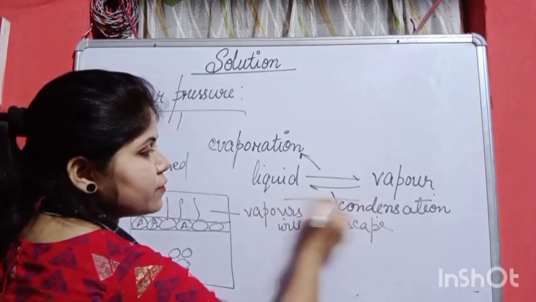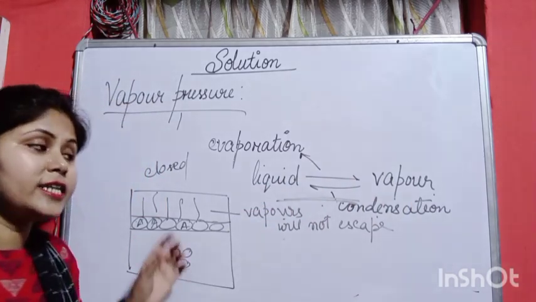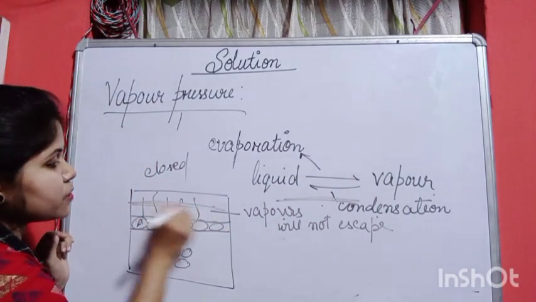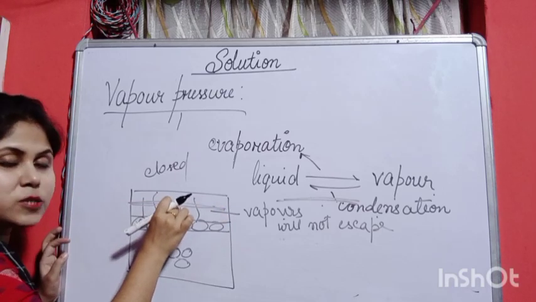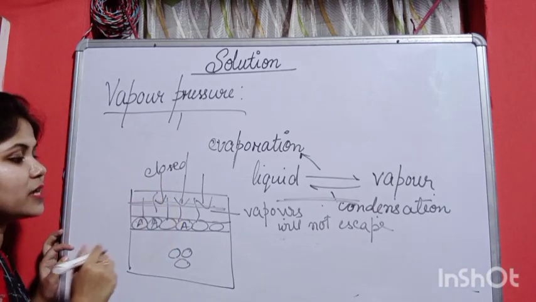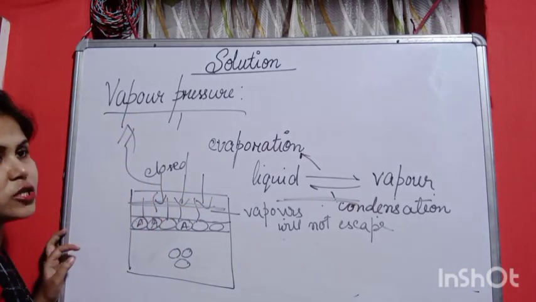This is the condition of equilibrium, where you can convert liquid to vapor phase and vapor to liquid at equilibrium, exerted over the free surface of the liquid. This is the free surface of the liquid where no liquid is present. The pressure that is being exerted over the free surface of the liquid is known as vapor pressure.